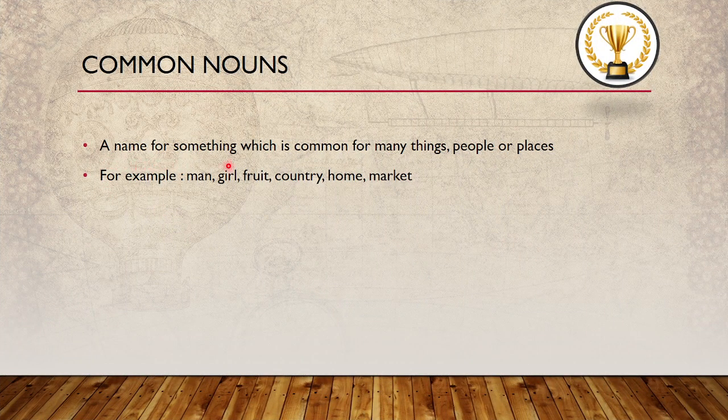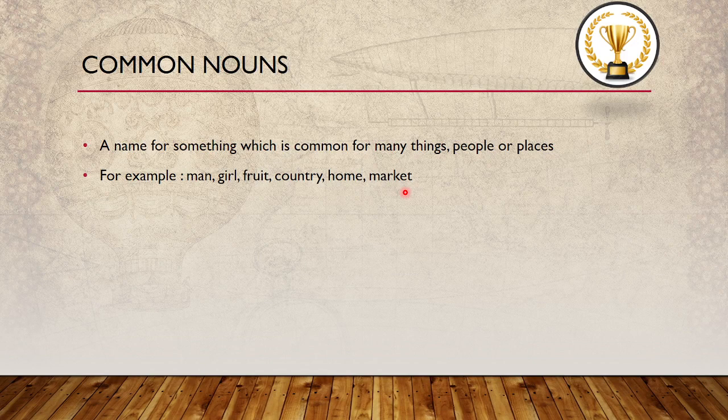A common noun is a name for something which is common to many things, people or places. That means you can say many things in one word or one name. Many people with one name, many places with one name. That is called a common noun. For example, man, girl, fruit, country, home, market. If we take man, you have many people in that. You can call any male a man.